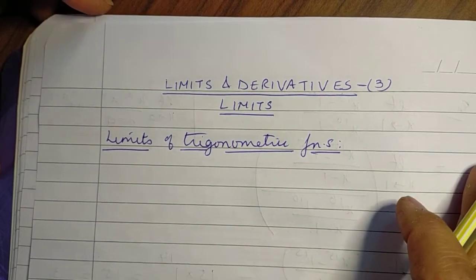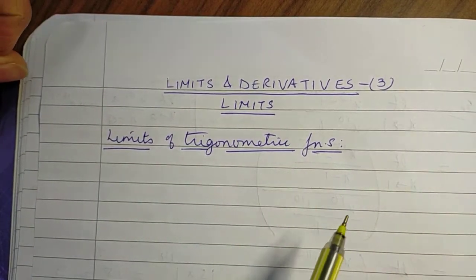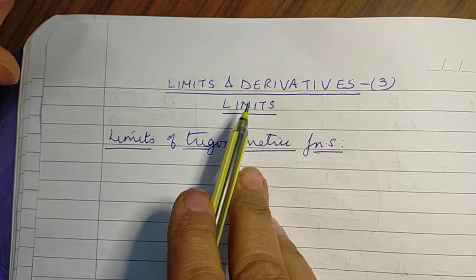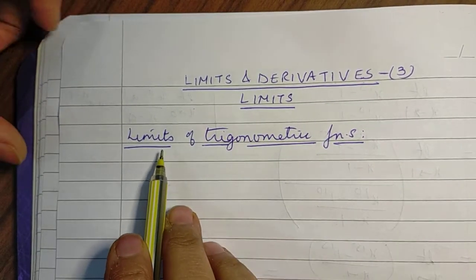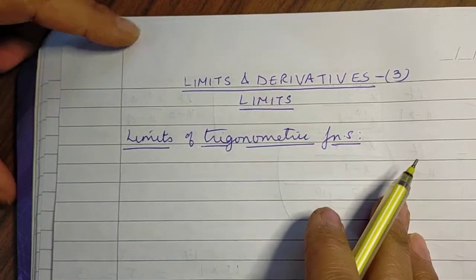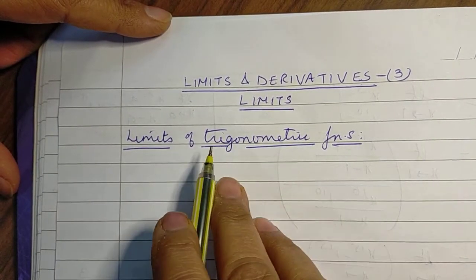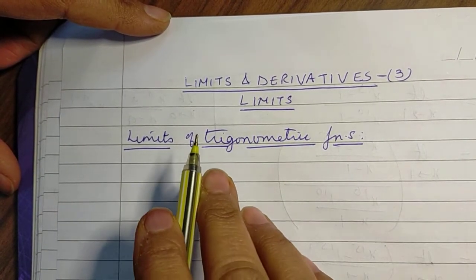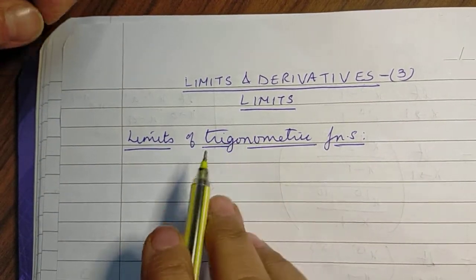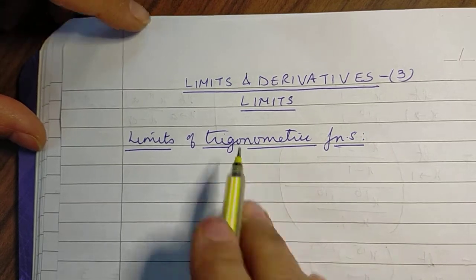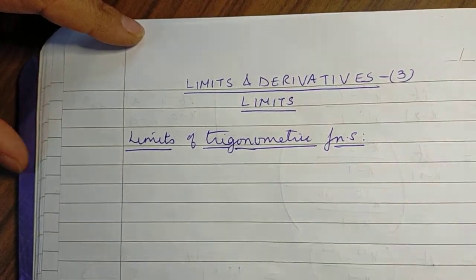Hello students. Today we are going to do the third video on the topic limits. So today the topic to be considered would be limits of trigonometric functions. As we all are aware, for the functions which are defined at a particular value, the limiting value is the same as the value of the function at that point.